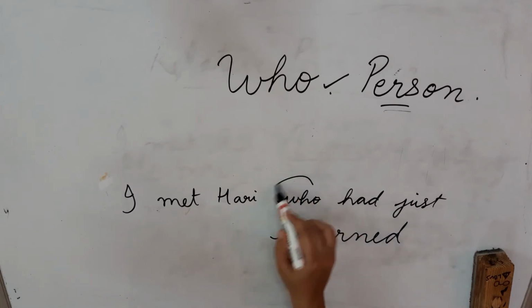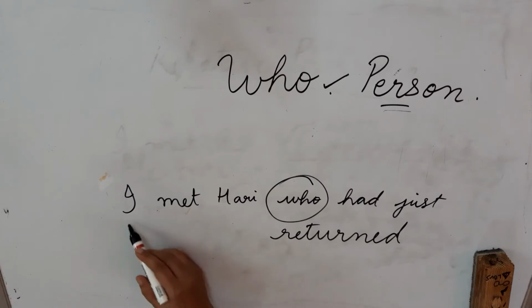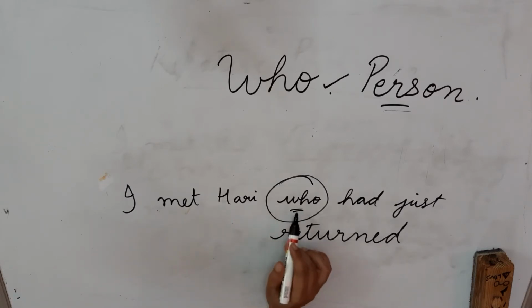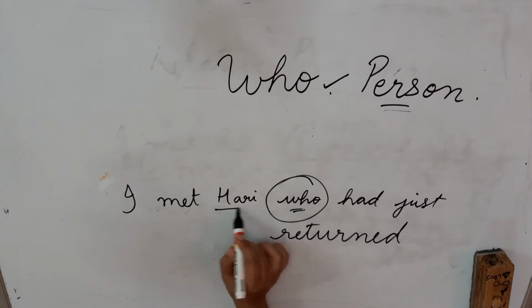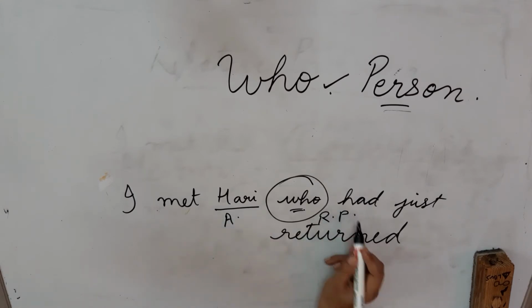Again we see the joining word is there, which is showing the relation. So who is this who actually referring to? It is referring to Hari. So Hari is the antecedent and who is the relative pronoun.